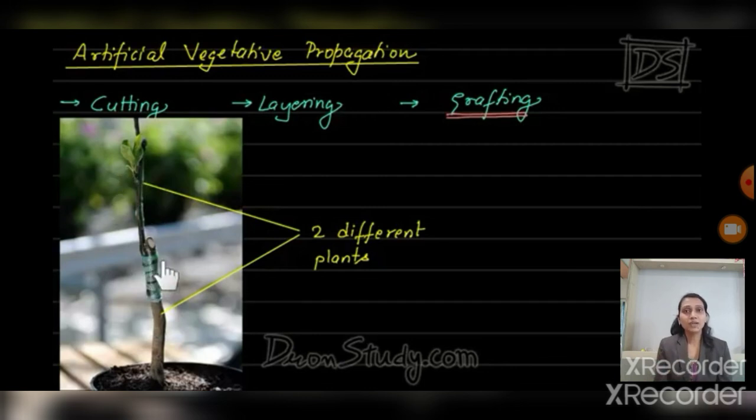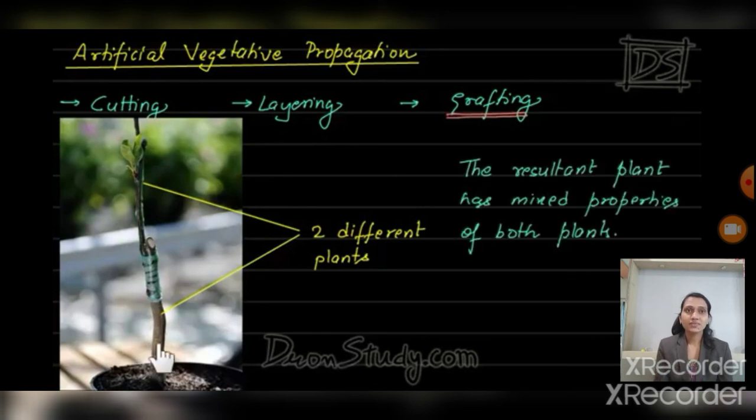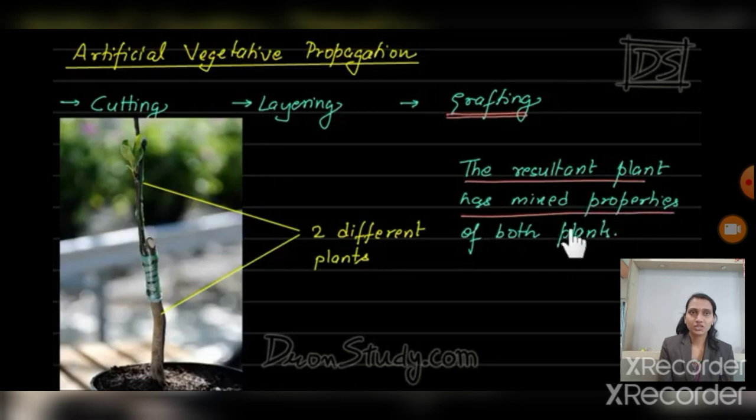What happens in this case is that from the 2 different kinds of plants we get a new variety of plant, and this resultant plant contains the properties of both plants. We get better plants, a different kind of plant from these two plants. It is called artificial vegetative propagation. Understand?